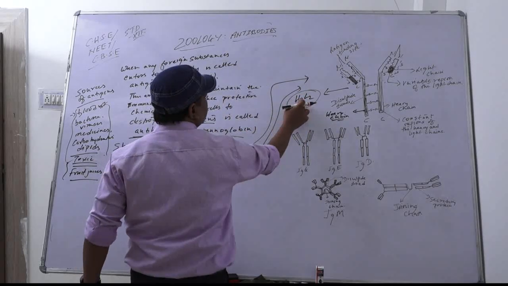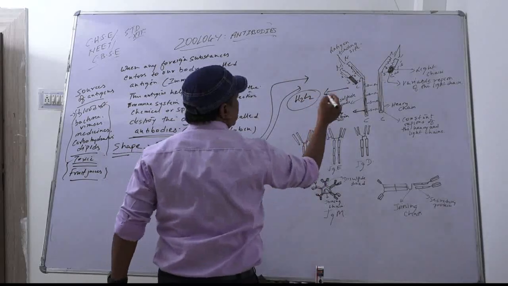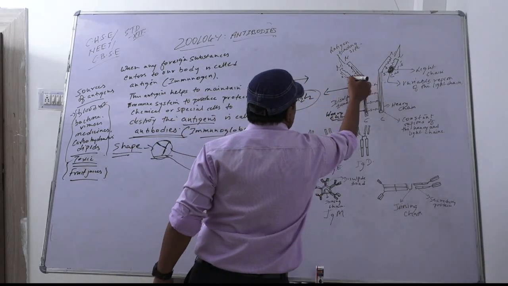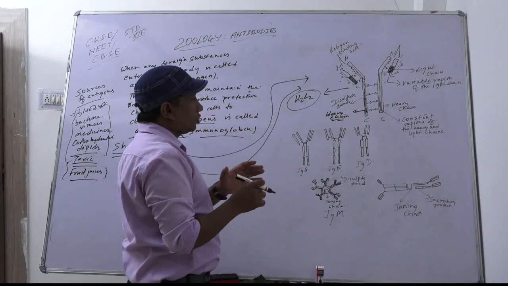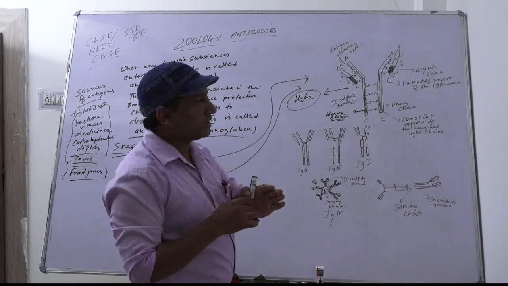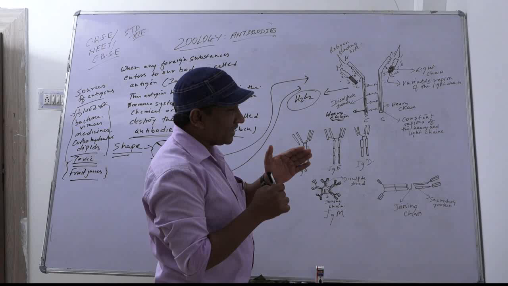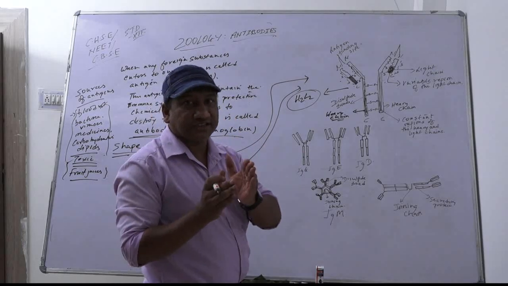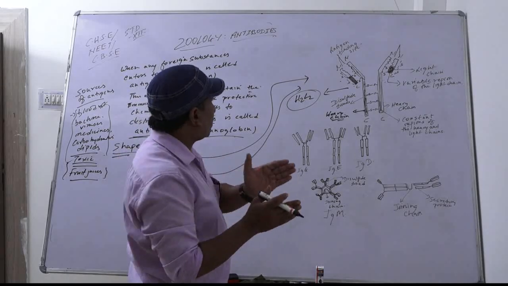H2L2. H2 means two heavy chains, and L2 means two light chains. The light chains and heavy chains are bonded together with which kind of bond? Disulfide bond. So the light chains and heavy chains join together with disulfide bonds. Okay.